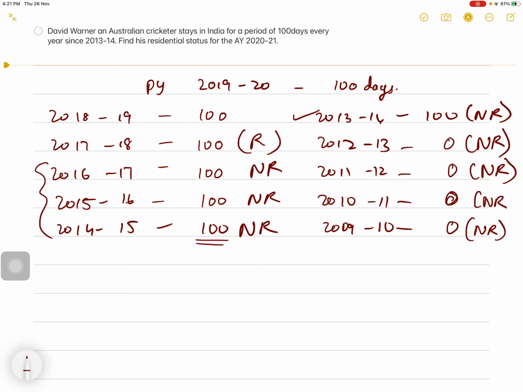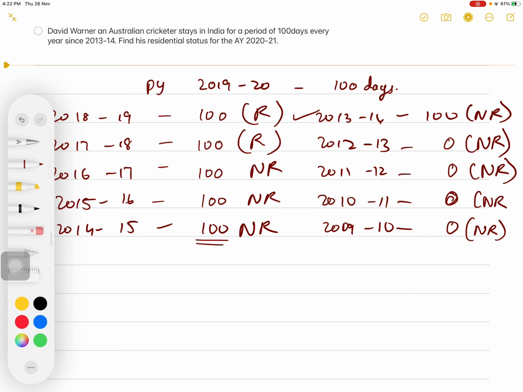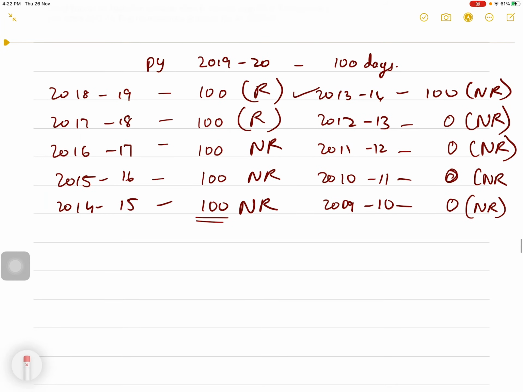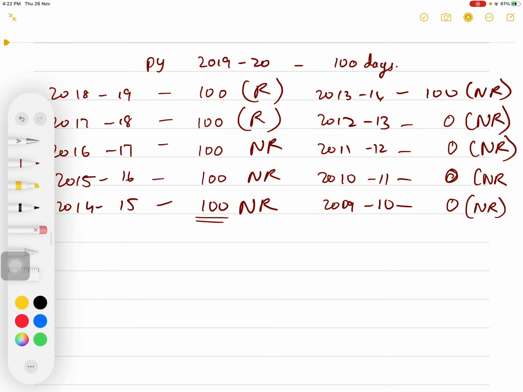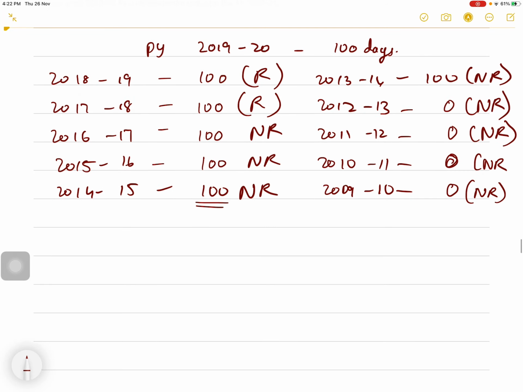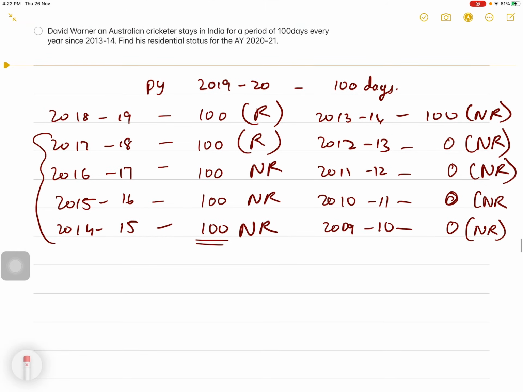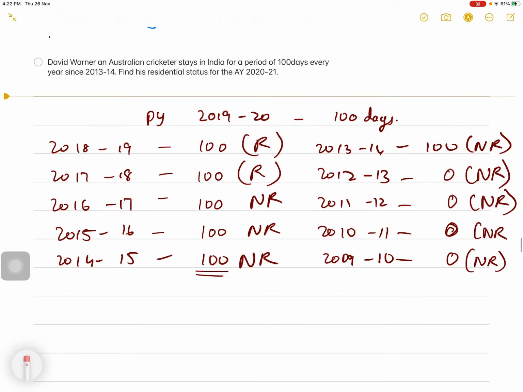Similarly, in 18-19 also he is resident, because in the preceding 4 years his stay in India is more than 365 days, which is 400 days, and during the year 18-19 his stay in India is more than 60 days. So by satisfying the second basic condition, he becomes resident. So he satisfies the first additional condition.